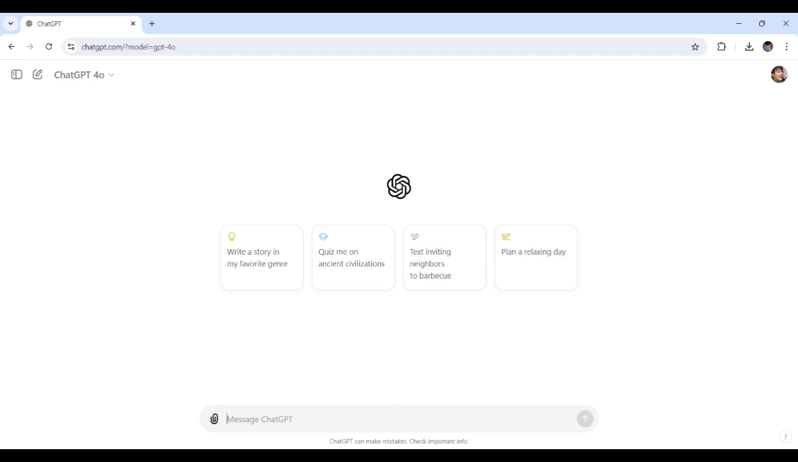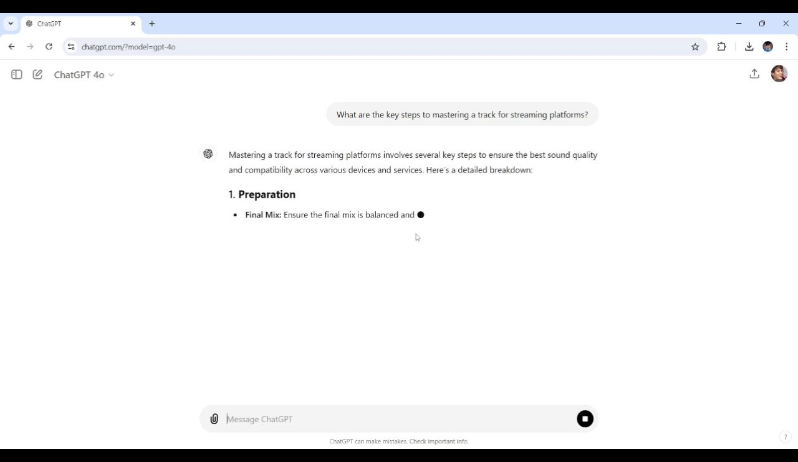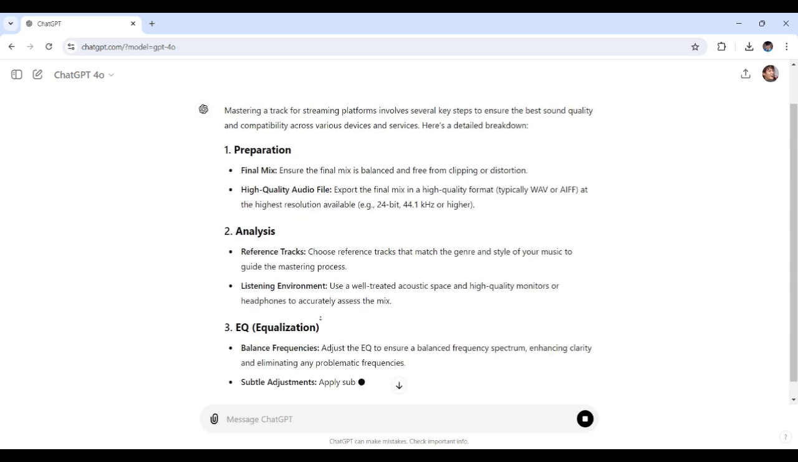So here's the prompt right here. What are the key steps to mastering a track for streaming platforms? See? Now, here we go. All right, I've sent the prompt. Now remember that mastering involves subtle adjustments that can make a big difference in the final sound of your track.